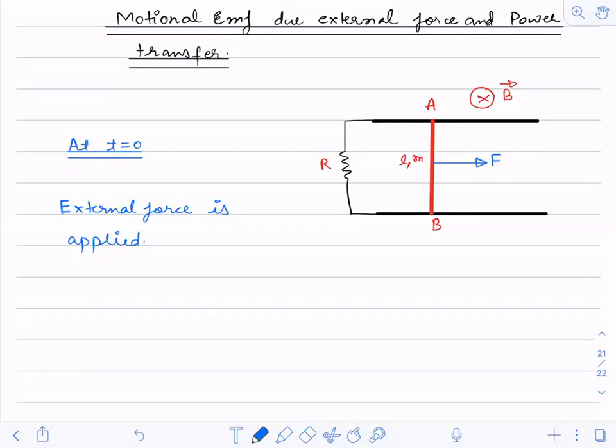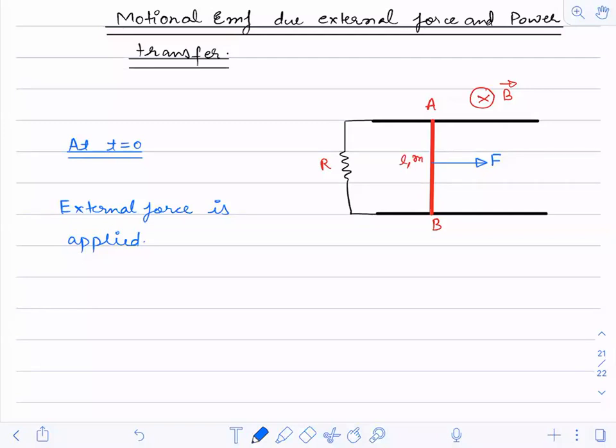Will this be an accelerated motion or a uniform motion?